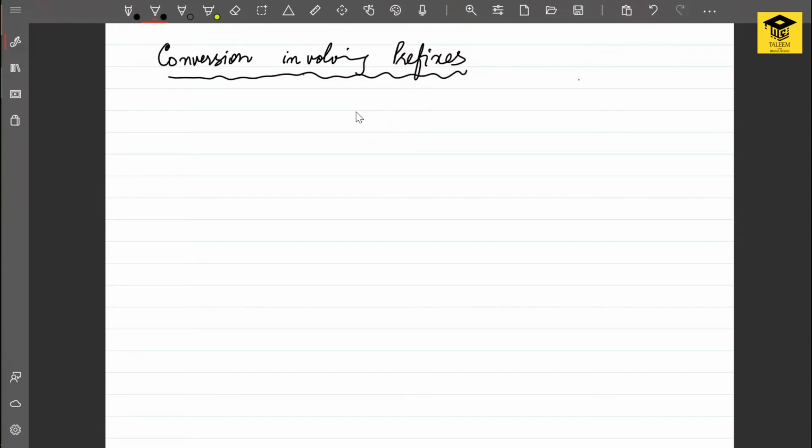So, for example, if I give you a distance of 1000 meters, and if I ask you to convert this distance into a form where the prefix kilo is being used, so how are you going to do this? How can this conversion be performed?